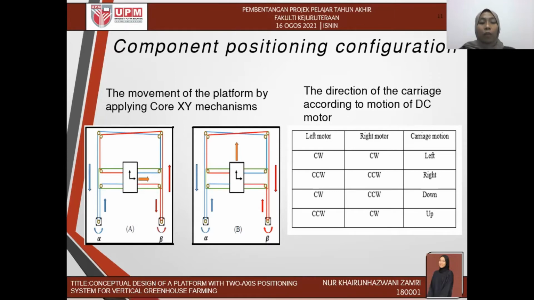The movement of the platform is controlled by the 2 stationary motors. When both motors rotate in the same direction, we perform the motion left to right, and when both motors rotate in opposite directions, we perform the motion upward and downward.